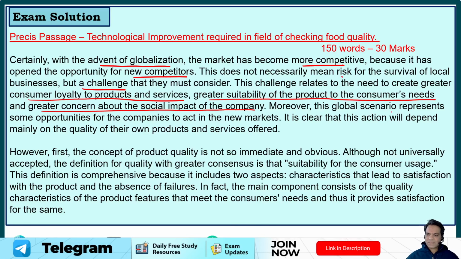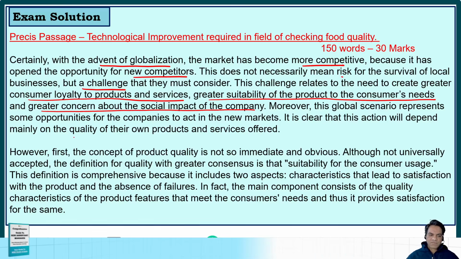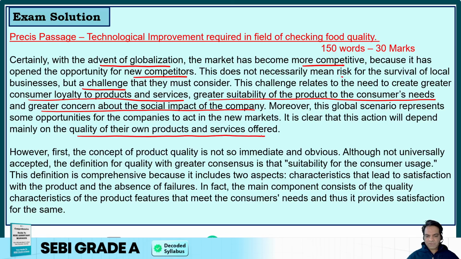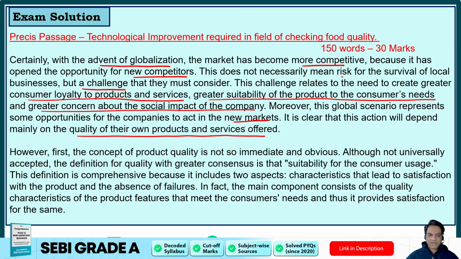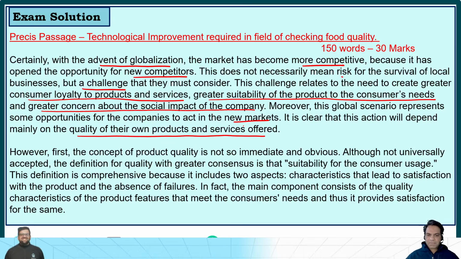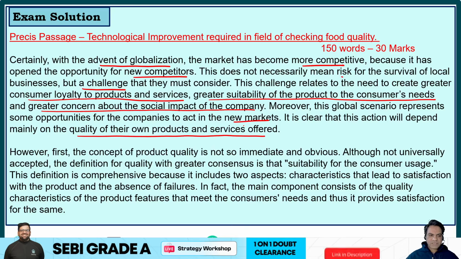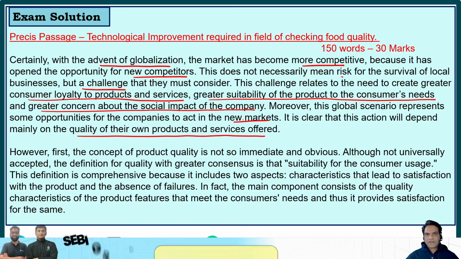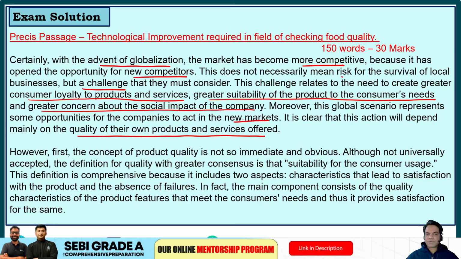Moreover, this global scenario represents some opportunities for the companies to act in the new markets. It is clear that this action will depend mainly on the quality of their own products and services offered. So to enter into new markets, companies have to provide better quality of products and services, better suitability of the products to the needs, and greater concern about the social impact of the company. So to enter new markets, with the advent of globalization, new companies have to do all that.